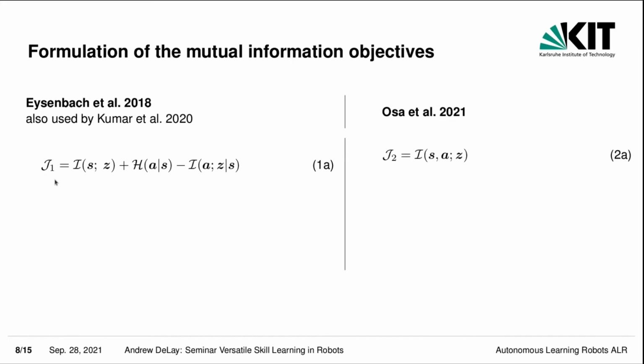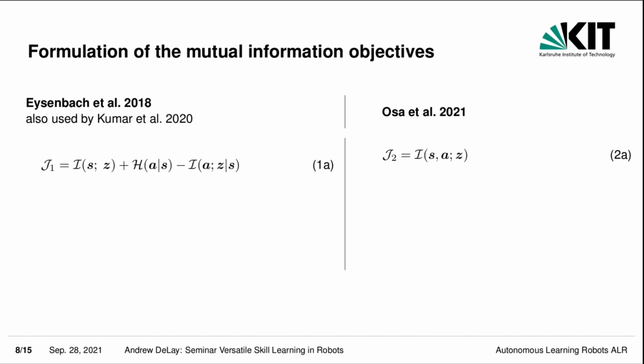Eysenbach and others, on the other hand, take a different approach. They want to maximize the mutual information between the skill and the state-action pair, so that the skill determines not only which states the agent visits, but also which actions it takes.